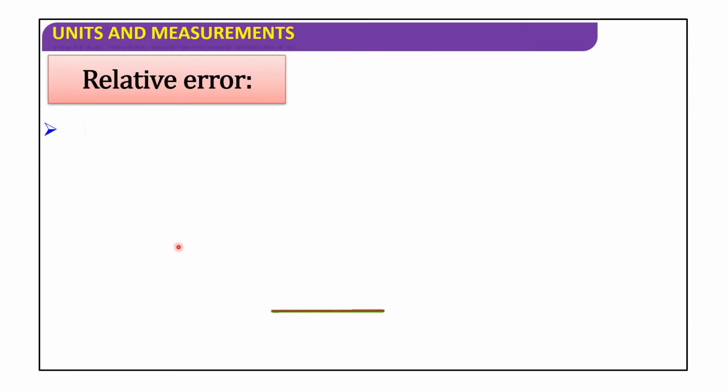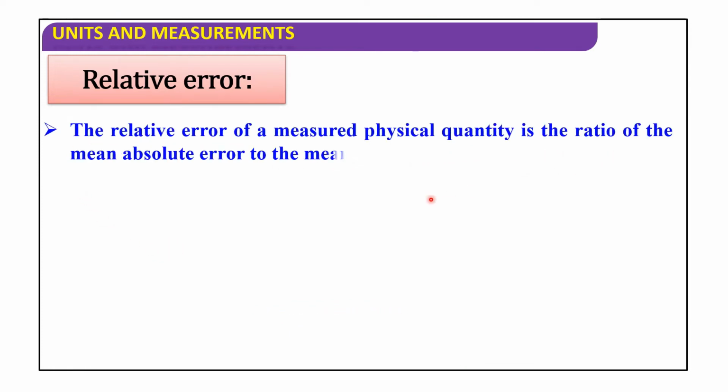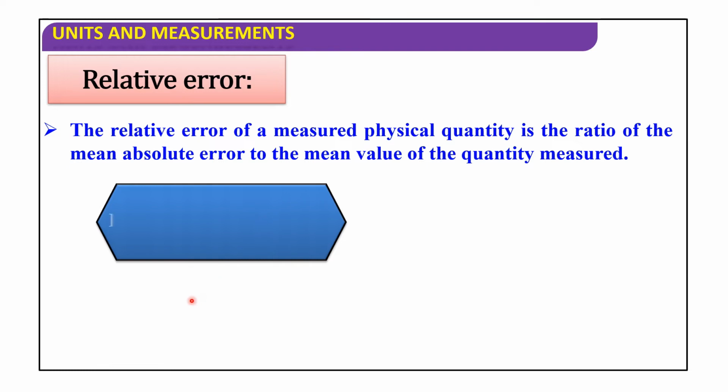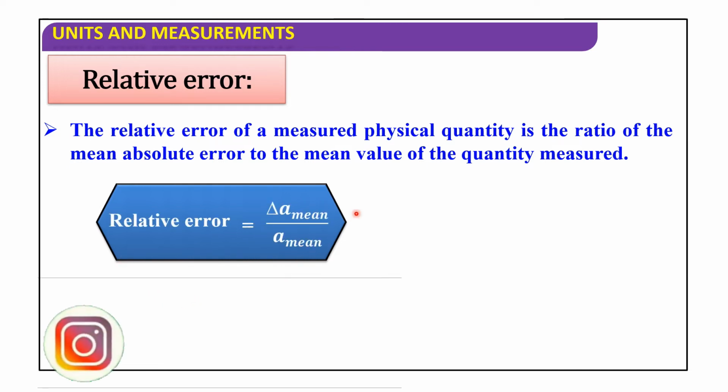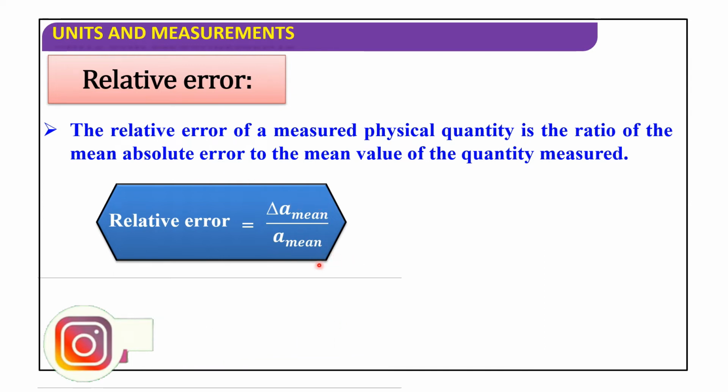Next, relative error. The relative error of a measured physical quantity is the ratio of the mean absolute error to the mean value of the quantity measured. So relative error is equal to delta A mean by A mean. This is the ratio of the mean absolute error to the mean value of the quantity measured.